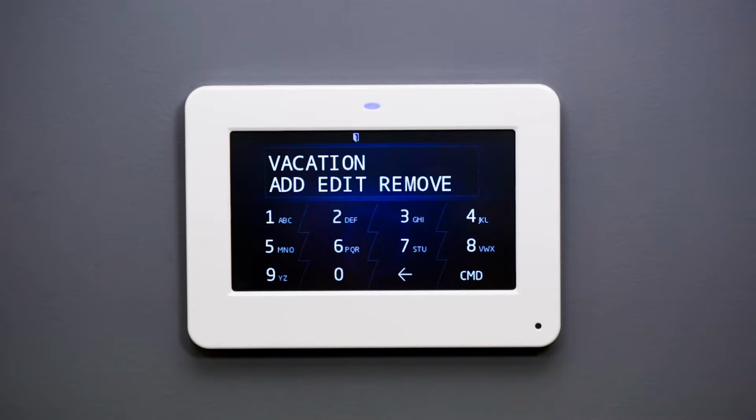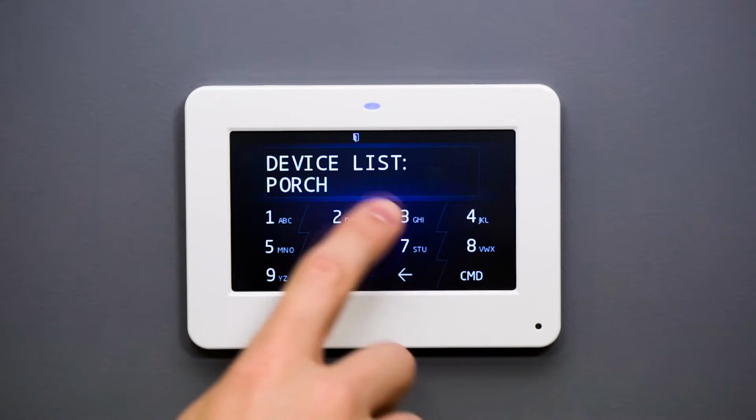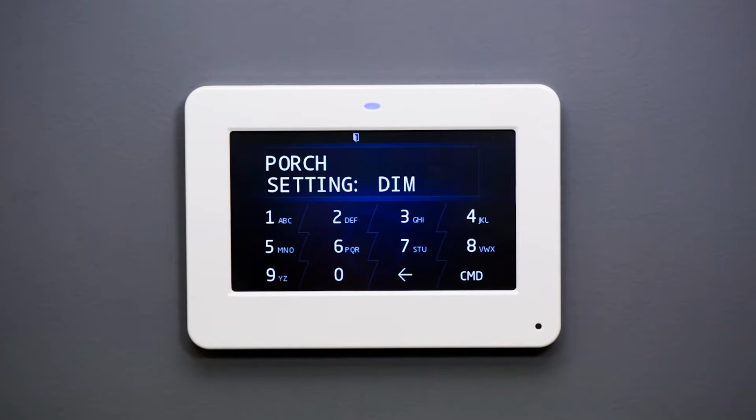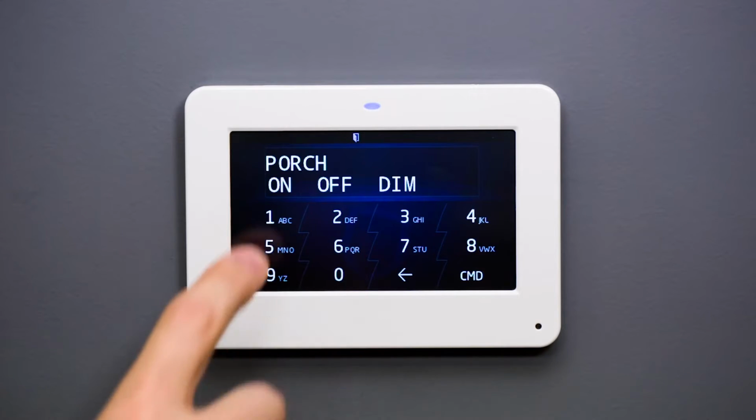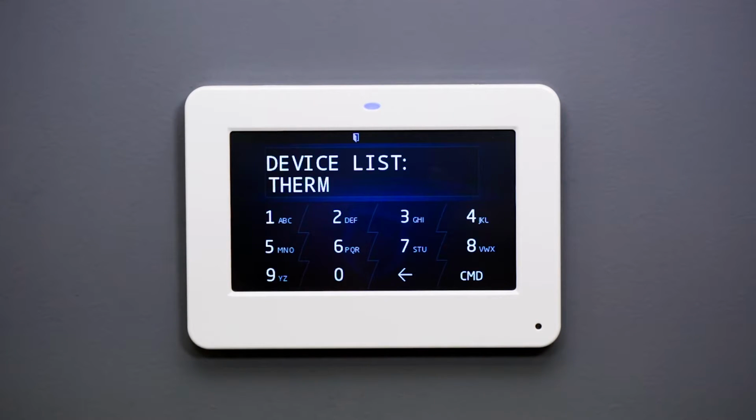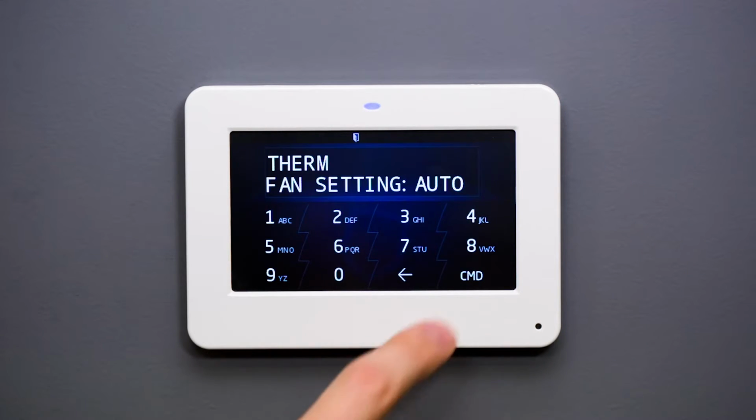The keypad will then prompt you to name this favorite. You now have the option to add, edit, or remove this favorite setup now or in the future. Select Add to continue setting up your favorite. The keypad will now give you a list of devices that can be controlled by your favorites setting. Once you have customized all of your device settings for that favorite, press the command key and then back out to the home screen.